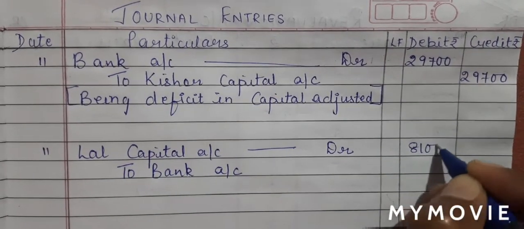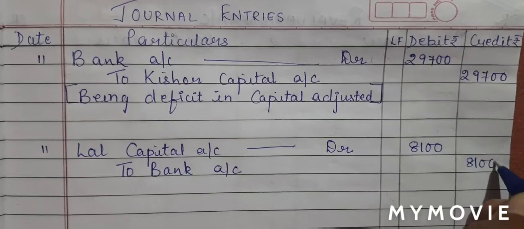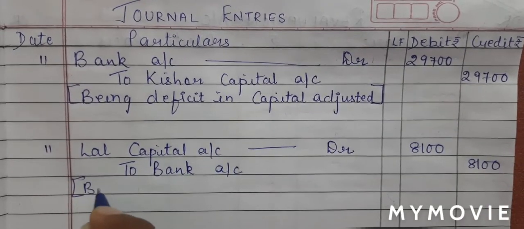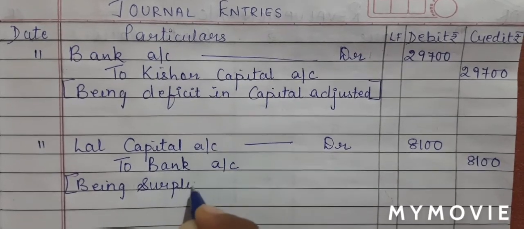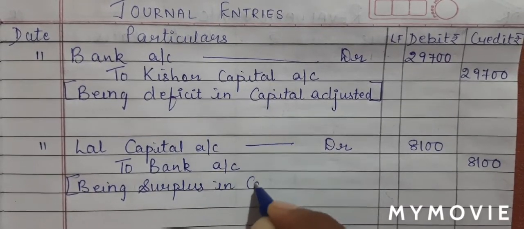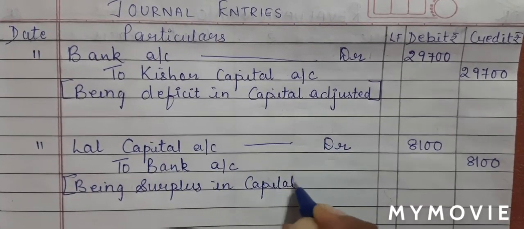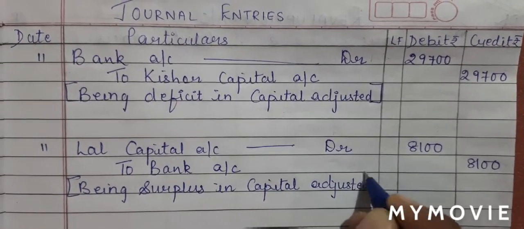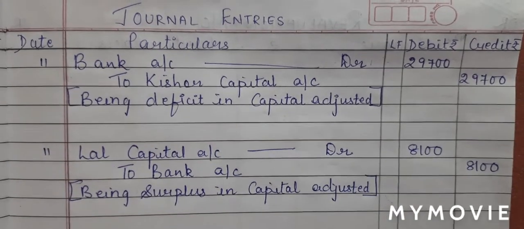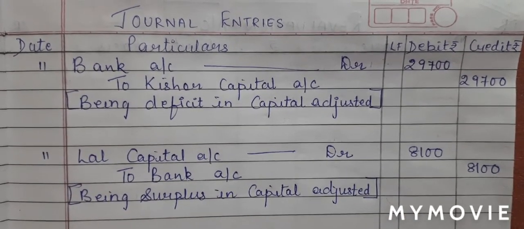Amount is 8,100. We'll write the narration being surplus in capital adjusted. With this, students, we have completed all our journal entry.